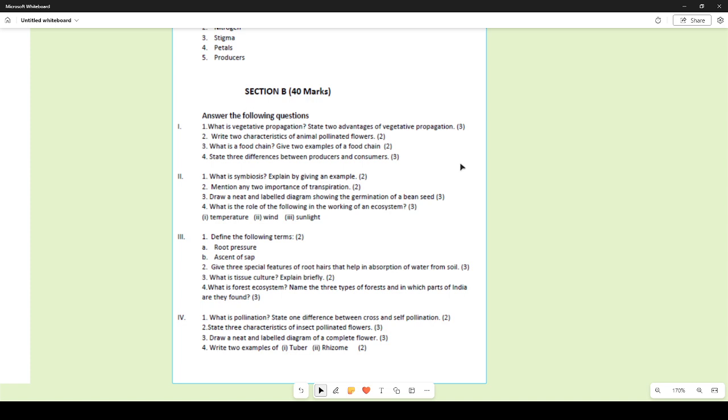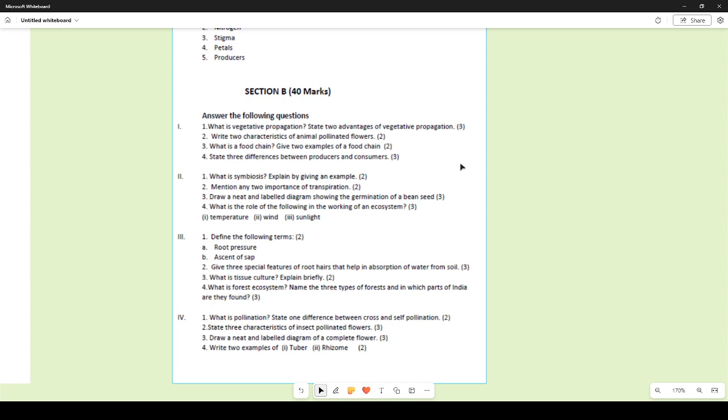Then these roots contain a high content of minerals in them, so that also facilitates the absorption of water, so that the sap is much diluted over there, so it keeps passing on the water content or the sap to the neighboring cells.